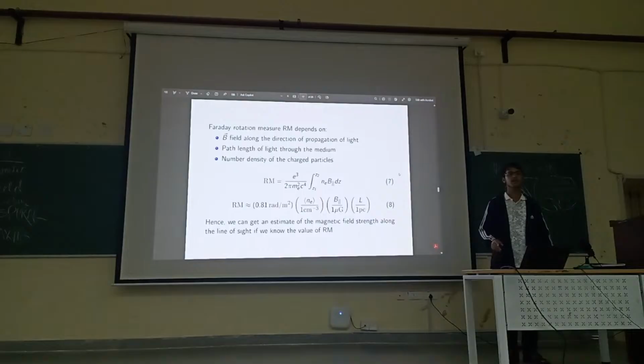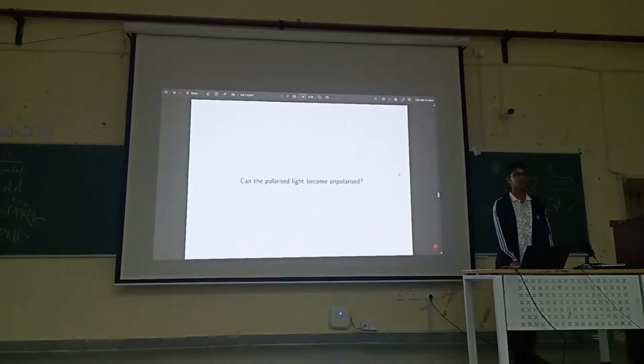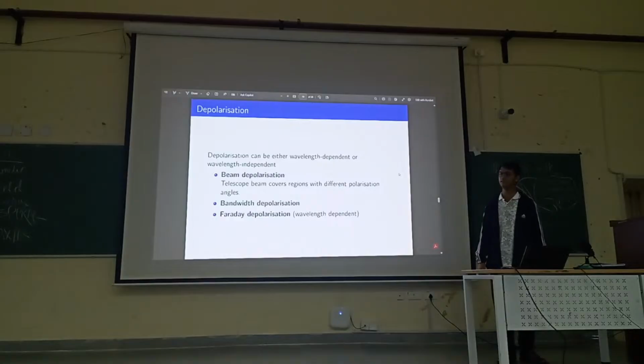So there's a phenomenon where polarized light can get depolarized, so they can lose their polarization when they travel through space, and this phenomenon is known as depolarization. Depolarization can either be wavelength dependent or wavelength independent. We have beam depolarization, bandwidth depolarization, and Faraday depolarization, out of which Faraday depolarization is the one that is wavelength dependent, whereas the other two are wavelength independent.